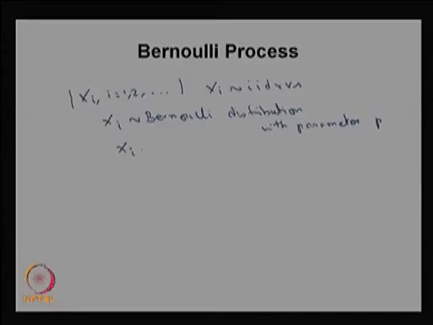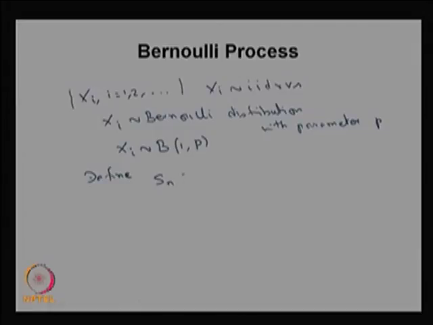The same thing can be written in notation form. Xi is distributed as capital B(1, p). That means it is a binomial distribution with the parameters 1 and p, which is the same as each Xi being Bernoulli distributed with the parameter p. So this is going to be a stochastic process, or we can say it is a stochastic sequence. Now I can define another random variable.